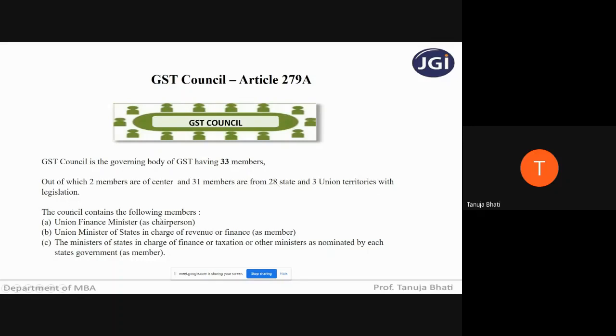The council contains the following members. There is the Union Finance Minister as chairperson, as I already told you all. There is the Union Minister of State in charge of revenue or finance. Then it is either the Finance Minister or Revenue Minister of each state as a member of the council, and the ministers of state in charge of finance or taxation, or any other minister nominated by each state government. So all these people form the GST Council, and this council is responsible for all the changes made in GST. All the decisions in GST can be taken only by this GST Council.